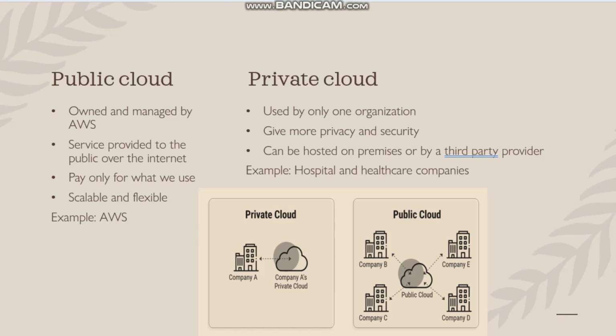Private cloud means it is used by only one organization. If the organization wants to keep its information very confidential, then it goes with a private cloud. Compared to the public cloud, the private cloud gives more privacy and security. And the private cloud can be hosted on premises or by a third party provider. On premises means the organization keeps the data center inside the organization, or the data center is handed over to a third party provider like AWS or Azure.